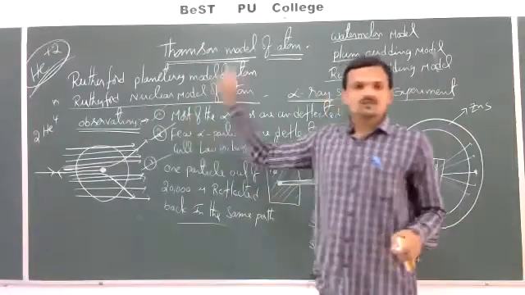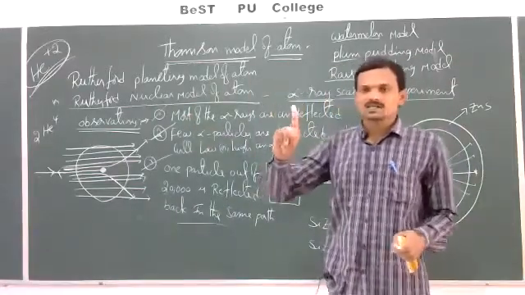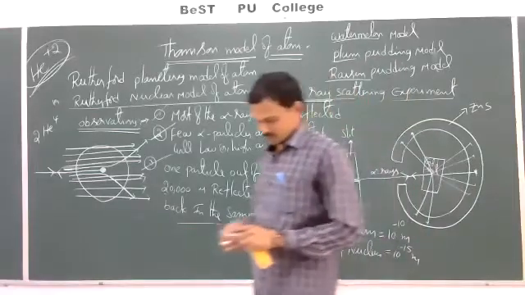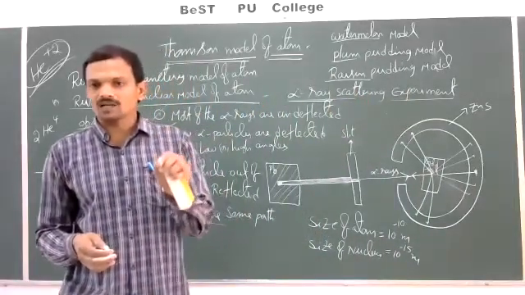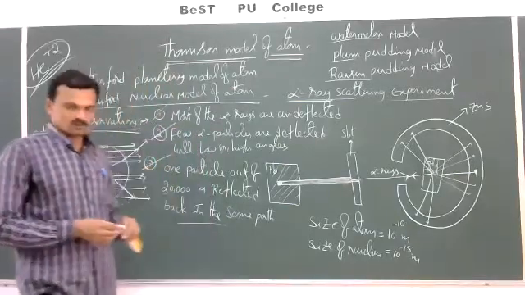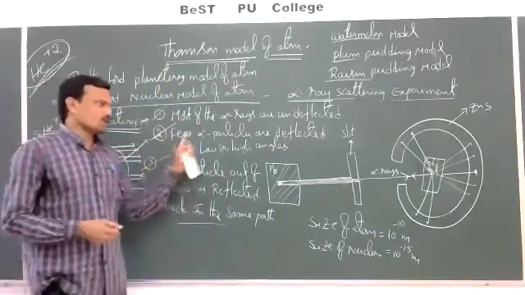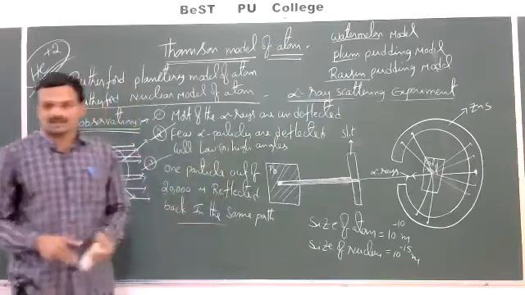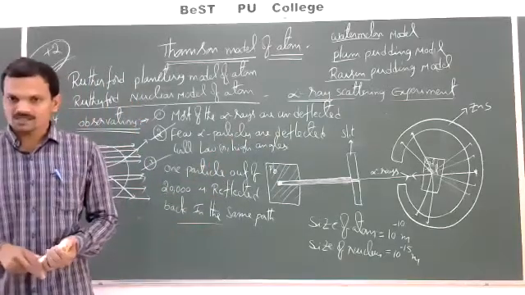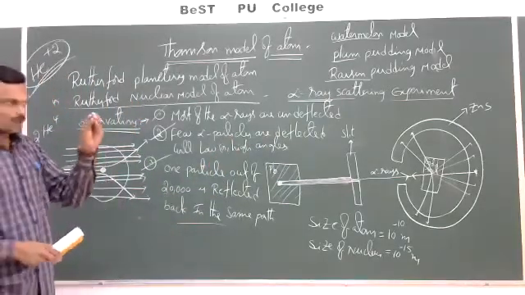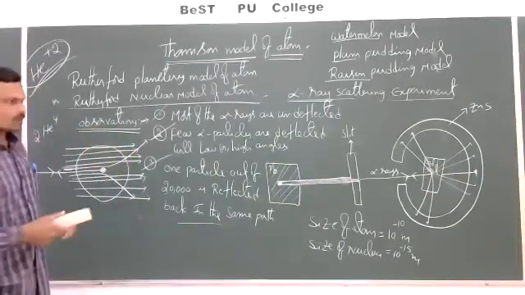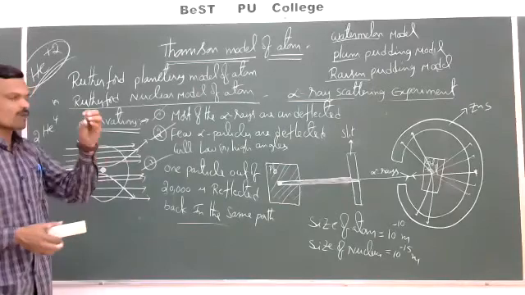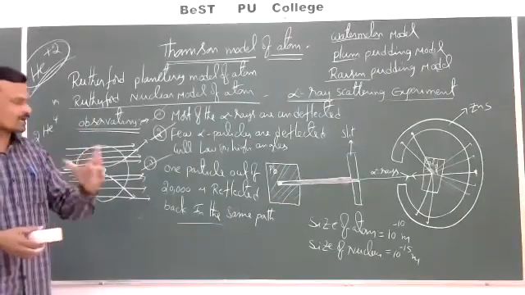Since most of the alpha particles are undeflected, which indicates that most of the atom is hollow or empty. This is the first conclusion. A few number of alpha particles are deflected, meaning that the positively charged particles, that is protons, are present in a small region in the atom.